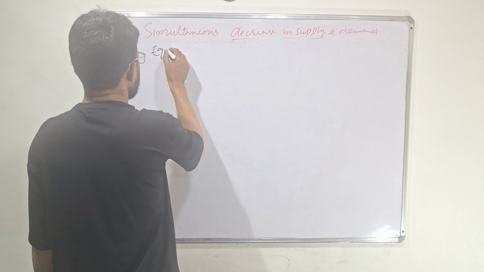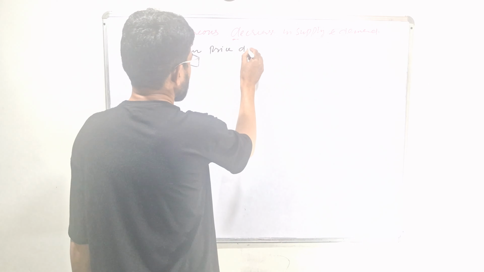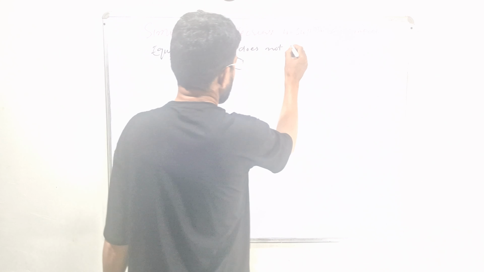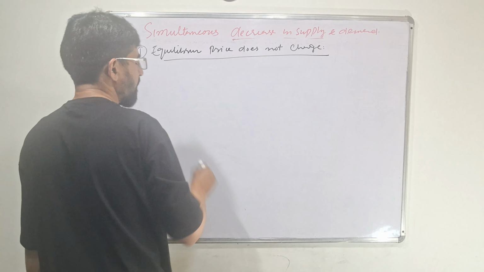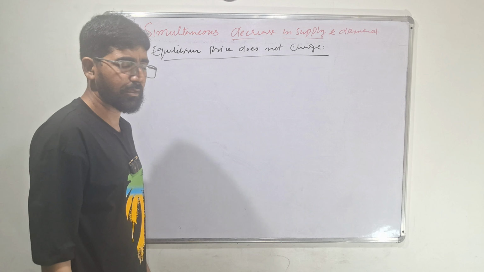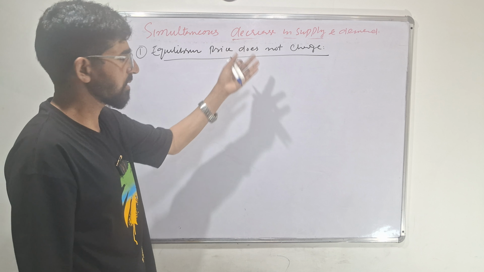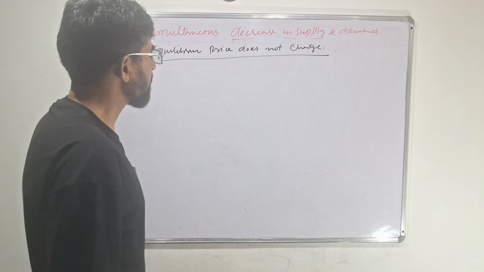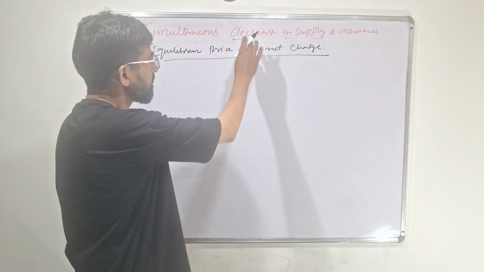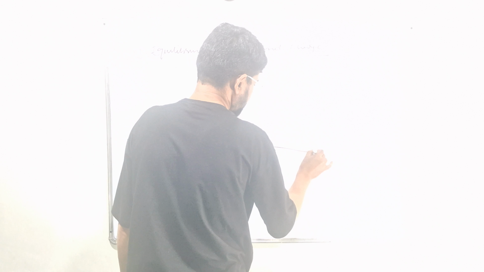Well, equilibrium price does not change. Why does it remain the same? This is in both cases, as I have to teach both cases: increase in supply, increase in demand, decrease in demand, decrease in supply. This case exists in both cases. Why does equilibrium price not change? I will show only in one case, the decreasing case.